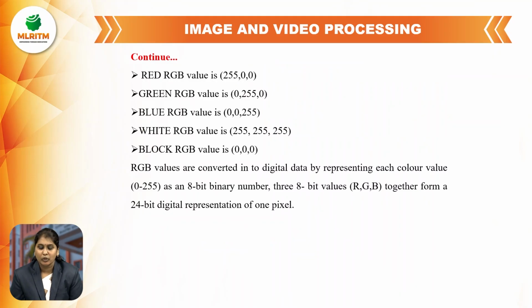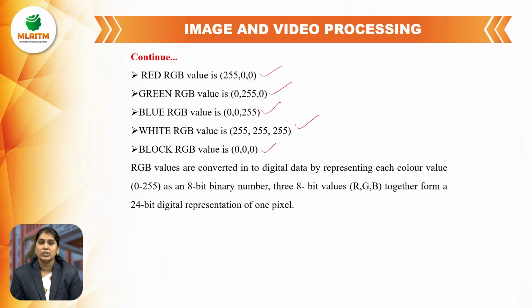So the red RGB value is 255, 0, 0. Green RGB value is 0, 255, 0. Blue RGB value is 0, 0, 255. White RGB value is 255, 255, 255.